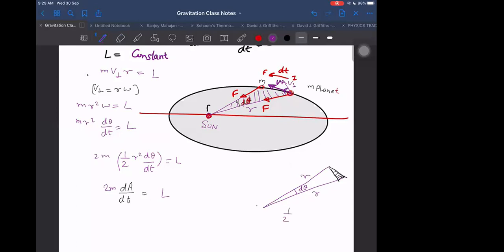The triangular area formula will become half into base into height, R into R d theta. Yes, half into R squared d theta, that will be dA. And don't worry about this extra part, because there is no extra part actually. Why am I saying there is no extra part?